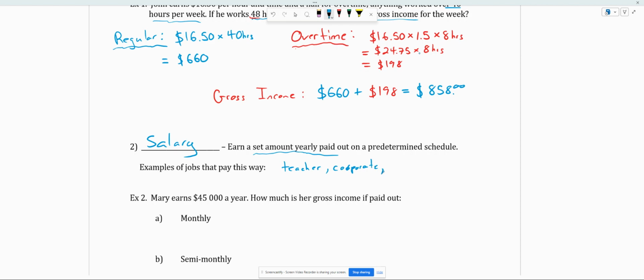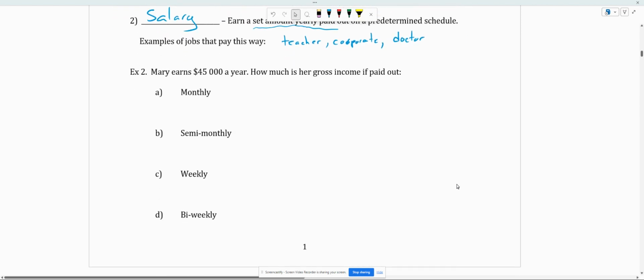Corporate positions, or something like a doctor or a nurse. Those can often be paid by salary, but there are hourly versions as well. Now, we've got Mary here being paid $45,000 a year. How much is her gross income if she's paid out monthly?